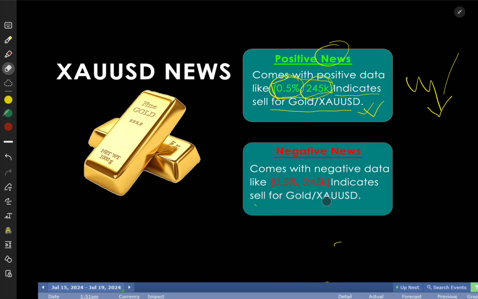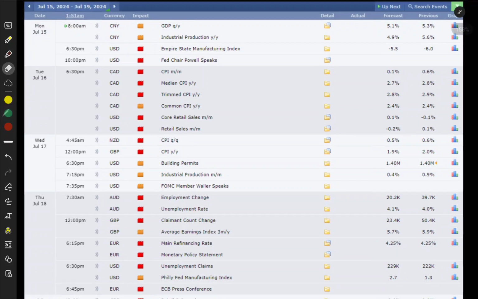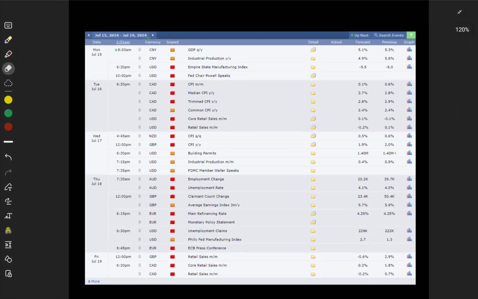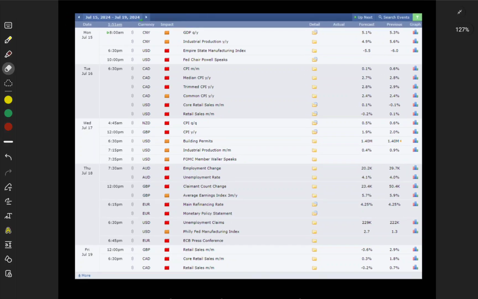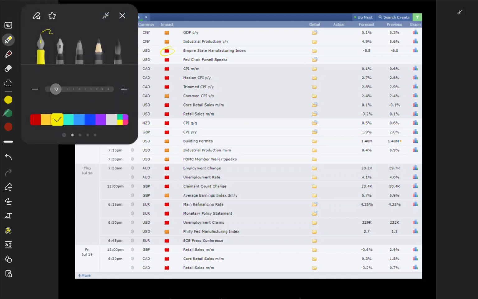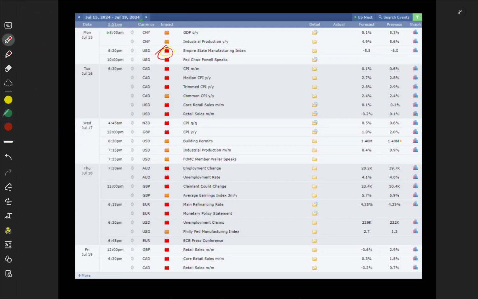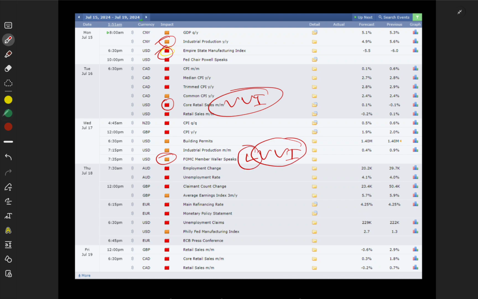Let's get the real-time chart, or real-time data, to analyze. Let me scroll down a little bit more. As you can see there, I just took a screenshot from forexfactory.com, and there is a full week of data, from the red, the major, and another one is orange. The red one means BBI, very very important, and this one means LBBI. That means this is also very very important, but low very very important.